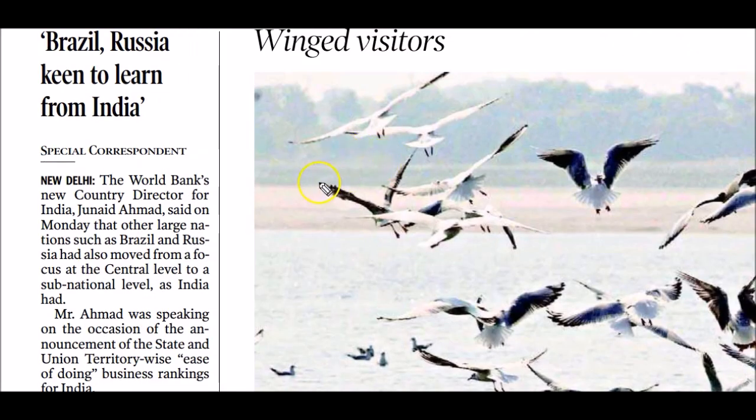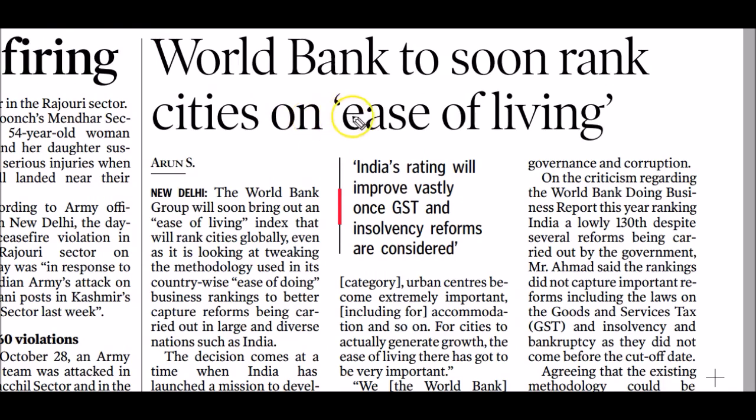So after learning the Indian experience, now Brazil and Russia are keen to introduce subnational level competition or ease of doing business ranking in their respective countries. This article is very important for the mains examination.